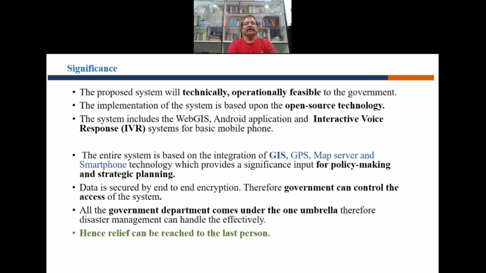So we hope that this proposed system will be technically and operationally feasible, and it is basically based on open source technology. It is an interactive voice response IVR system and a web-based GIS Android-based application. Hence, relief can reach the last person, that we hope under this proposed system.